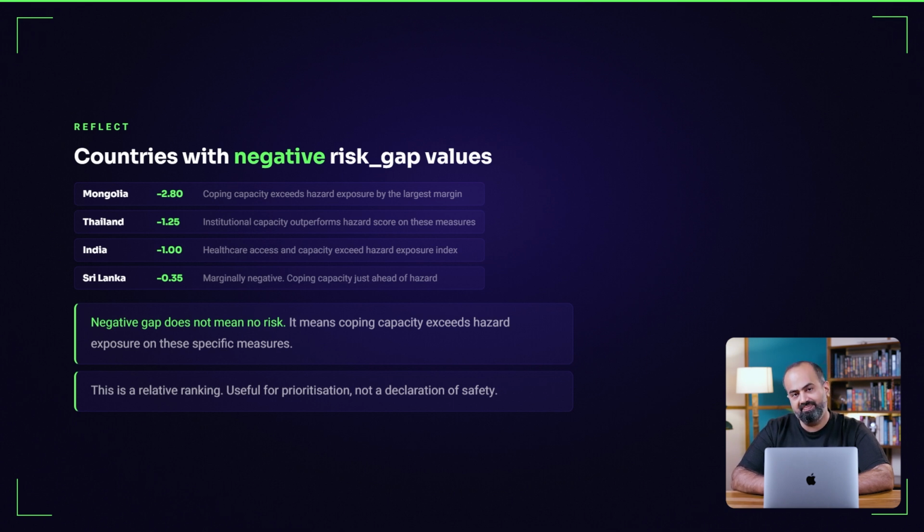Not necessarily. It means that on the measures in this index, their institutional capacity and healthcare access outperform their hazard exposure. A negative risk gap is not the same as no risk. It is a relative ranking, useful for prioritization, not for declaring safety.